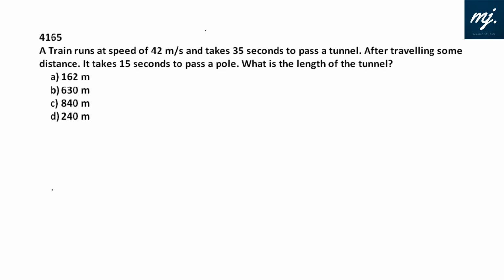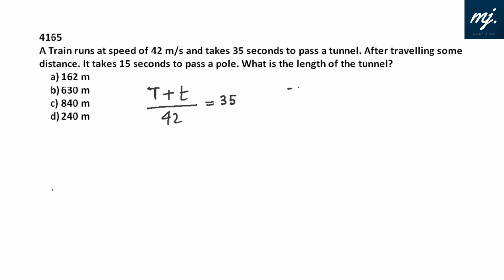As said, questions would be there from TSD, time, speed, distance. A train runs at a speed of 42 meters per second and takes 35 seconds to pass a tunnel. That means if it is passing the tunnel, the distance traveled by the train would be its own length and the length of the tunnel. And this has been traveled at a speed of 42 meters per second, and the time taken is 35 seconds. After traveling some distance, it takes 15 seconds to pass a pole.